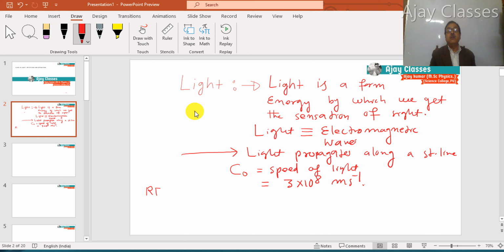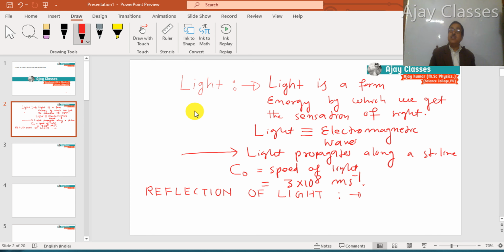What is the meaning of reflection? Reflection of light. Reflection is the phenomenon of bouncing back of light from any reflecting surface into the same medium from where it is incident.